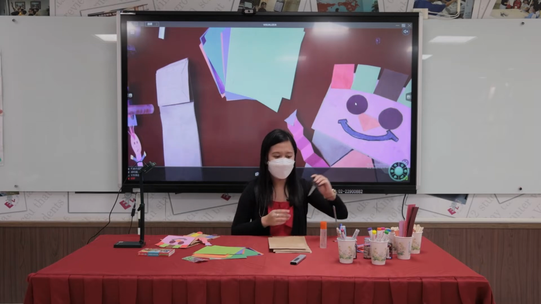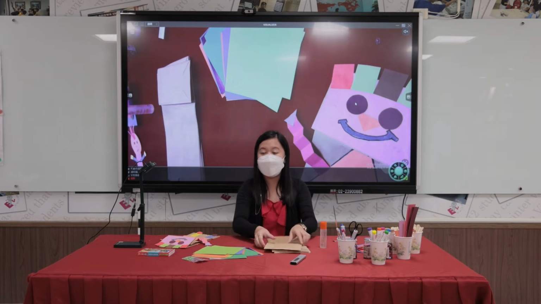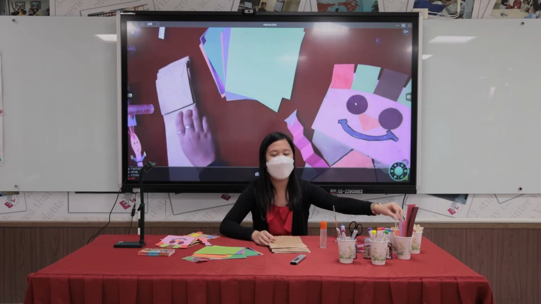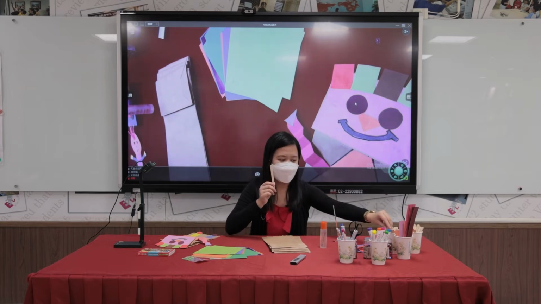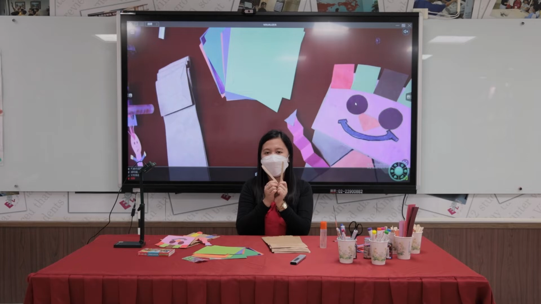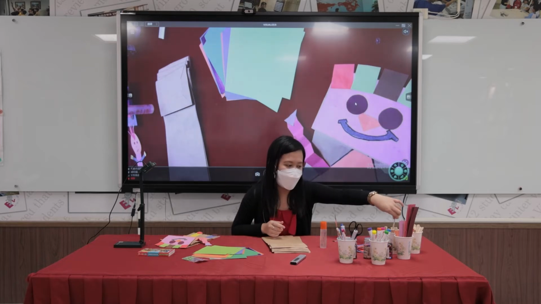If you don't have a paper bag, you can use a popsicle stick, just like this. You can also have craft sticks or whatever is available at your homes.